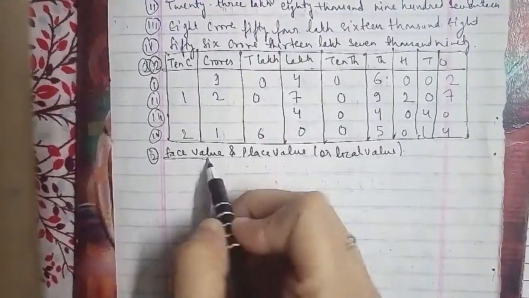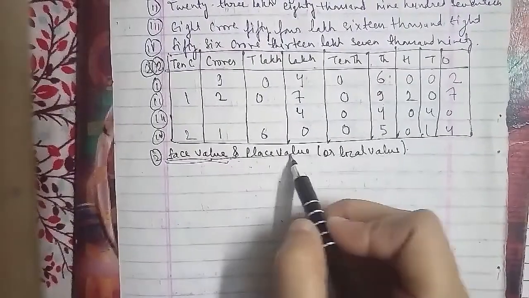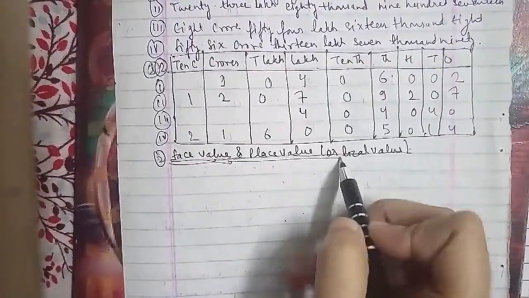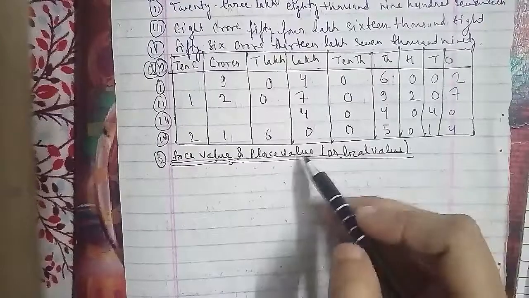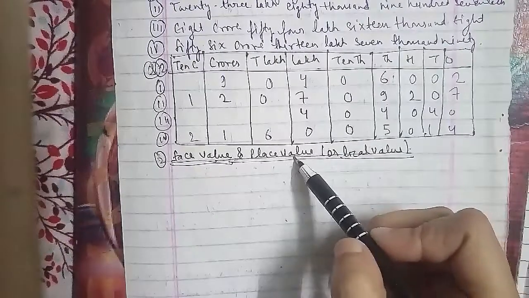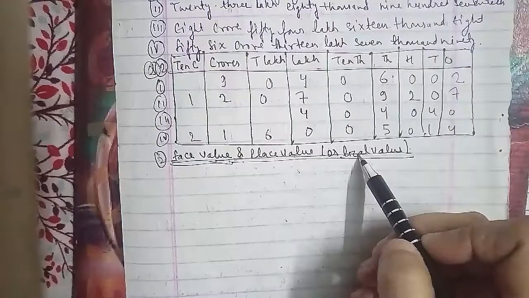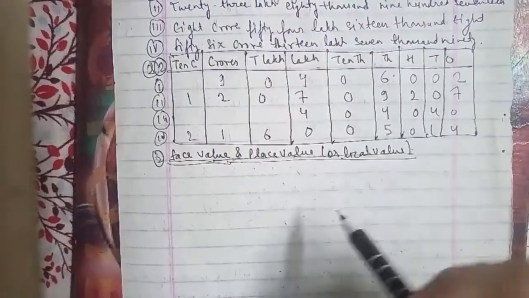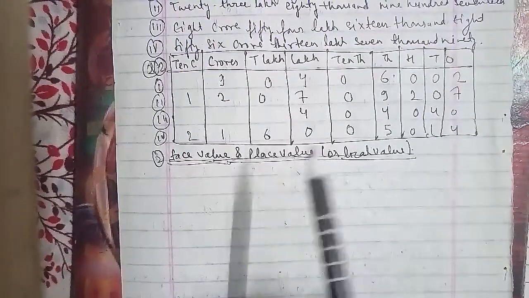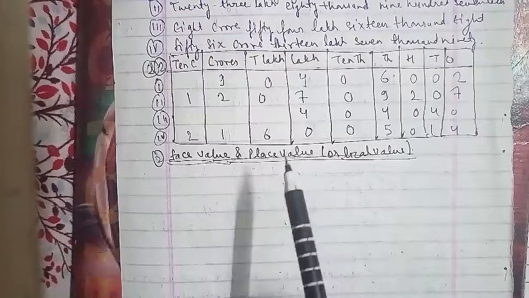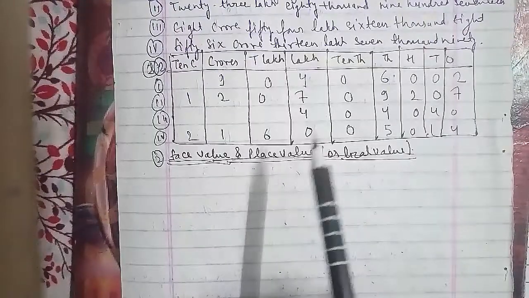So it can be asked in terms of place value or in terms of local value, where the face value of a digit is its own value, at whatever place it may be.